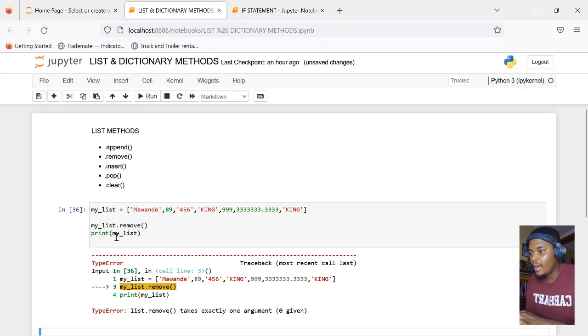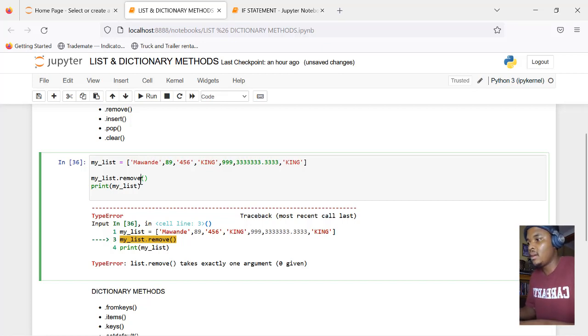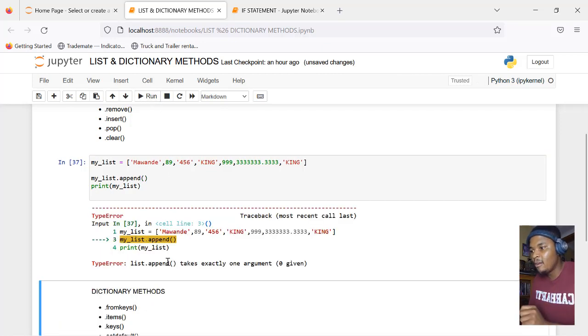So I get an error. It says list remove takes exactly one argument. 0 were given. That's the error message I'm getting. So I need to put in an argument. It's the same as append, right? Just quickly, if I say append and I don't put an argument and print my list, I'm going to get something similar. Append takes an argument. You didn't give me one. So you need to tell me what you want to append.